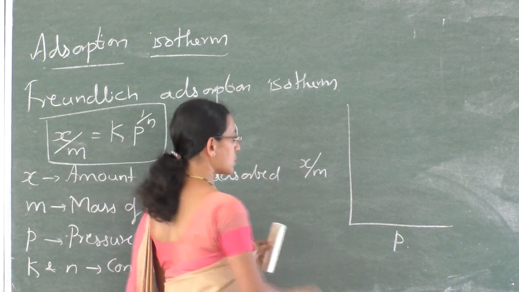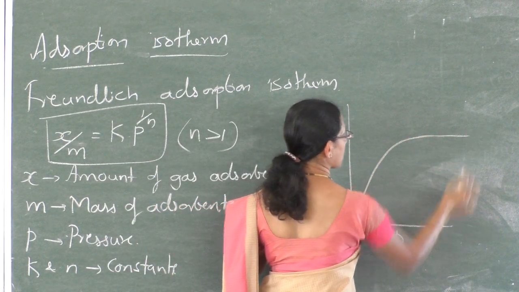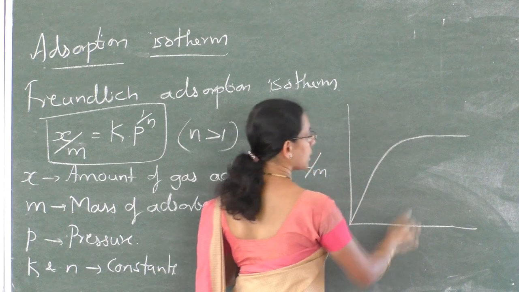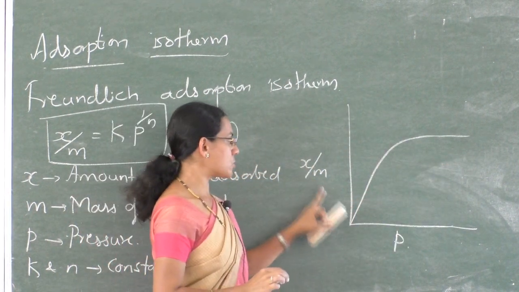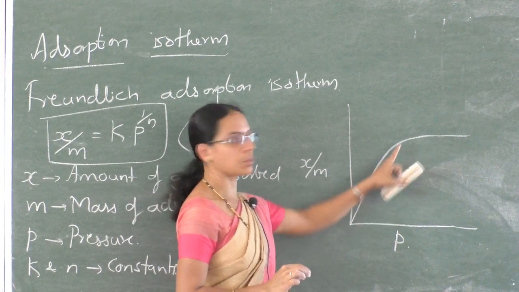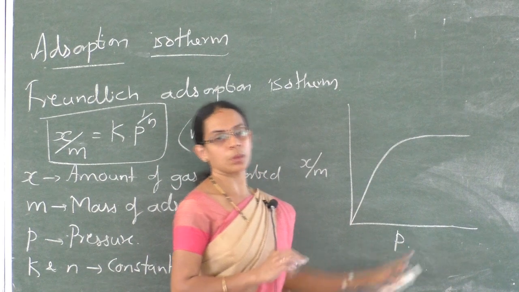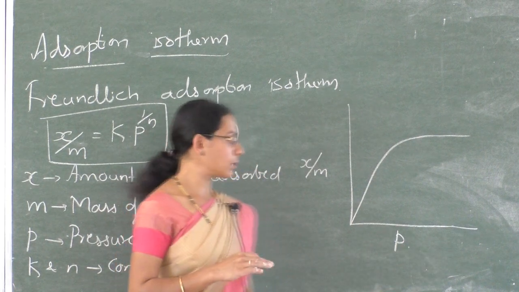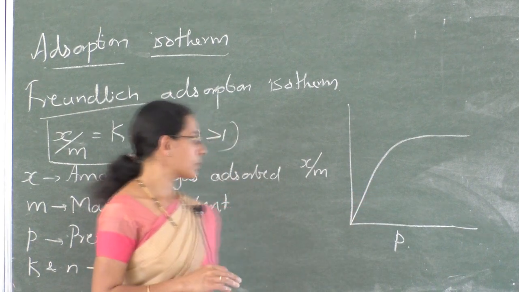So it gives a curve like this. The rate of adsorption increases with increase in pressure, but at higher pressure it attains saturation. That may be because of attaining equilibrium between adsorption and desorption.